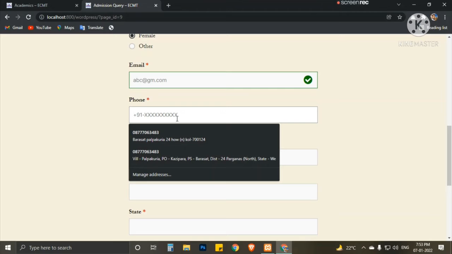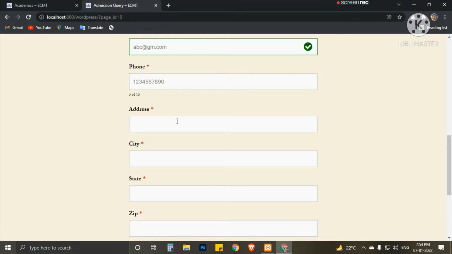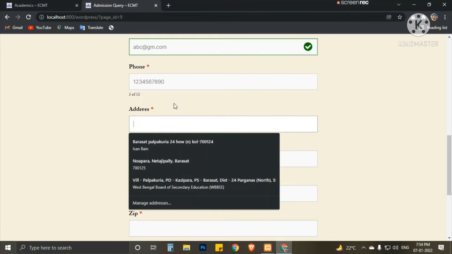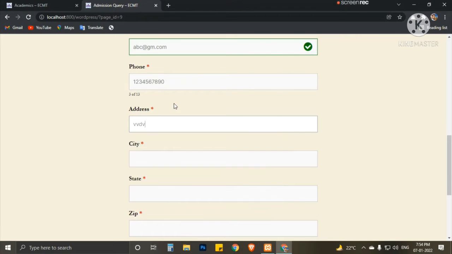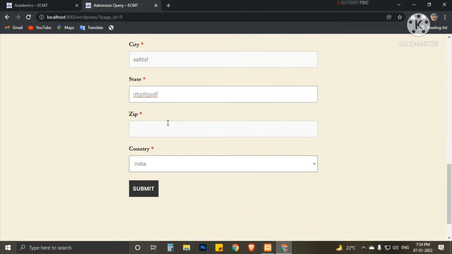Next, the phone number: 10 digits are there, so that is also okay. Now for the address, we can also give random keys. Okay, the zip number is also there. Okay, let's submit this.